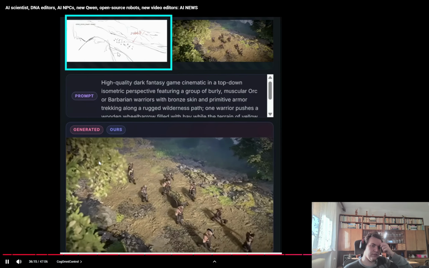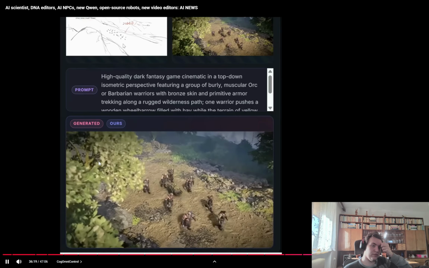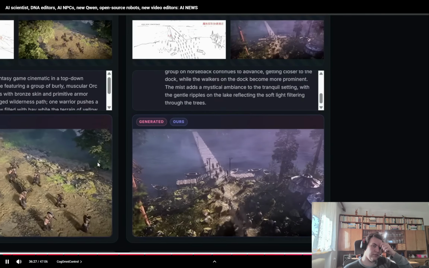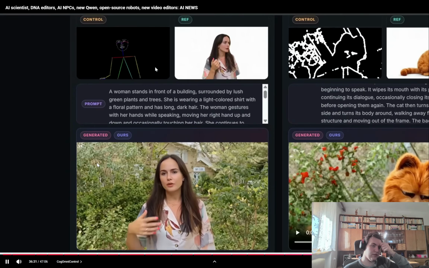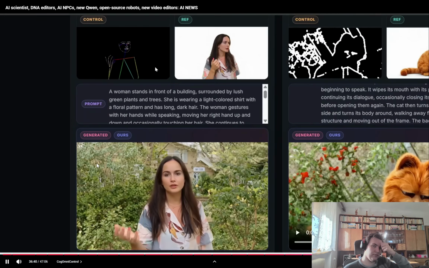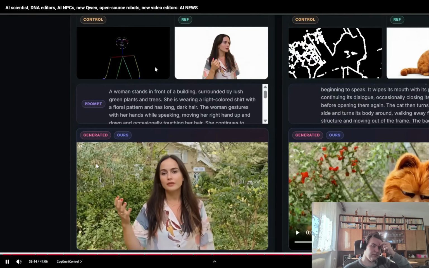Or here's another example where we can input this sketch animation plus a reference input, and here's our results. Or here's another example where we can input a rough sketch animation like this plus a reference image, and it can generate a video that follows exactly what we specified. Now, in addition to just a rough sketch, you can also input a pose skeleton animation like this plus a reference image of the character, and then for the prompt, let's get her to stand in front of a building surrounded by lush green plants and trees, and here's our final result.